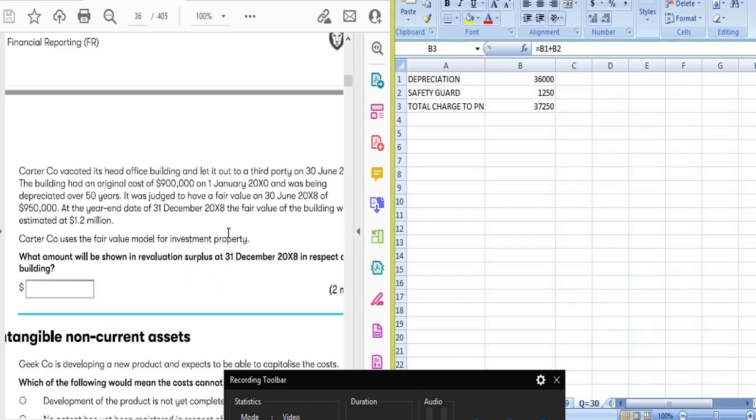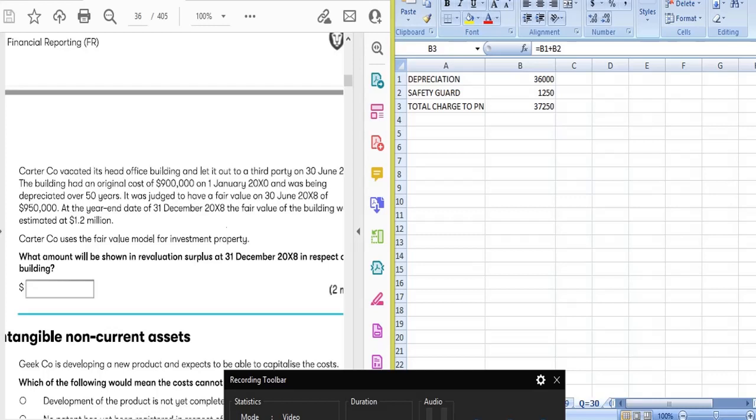Okay, so let's do the last question of this chapter. Cattle company vacated its head office building and let it out to a third party. So earlier we were using the head office building as PPE. Now we have let it out, so it has been converted into investment property according to IAS 40.